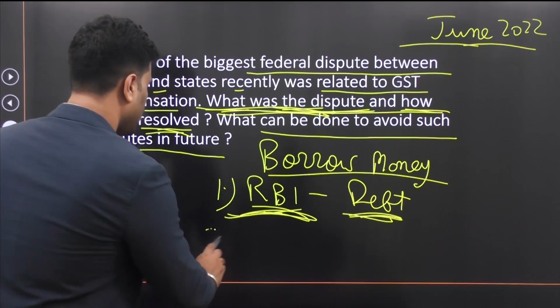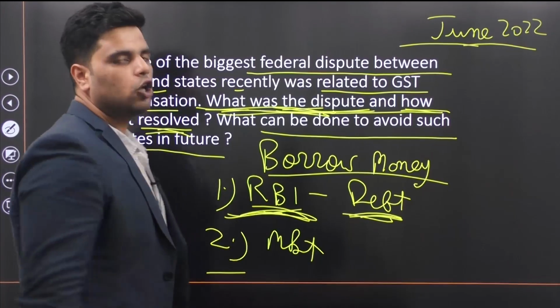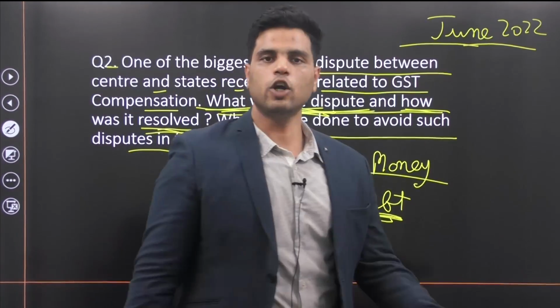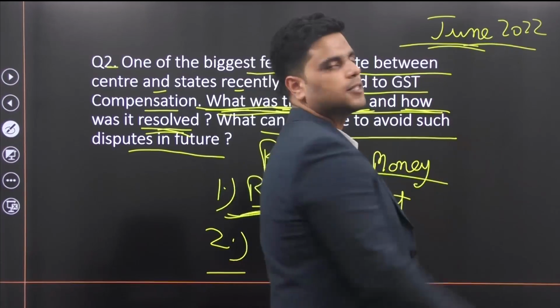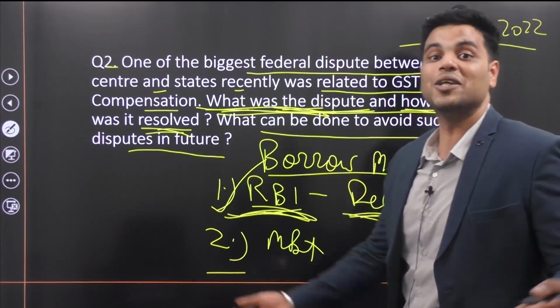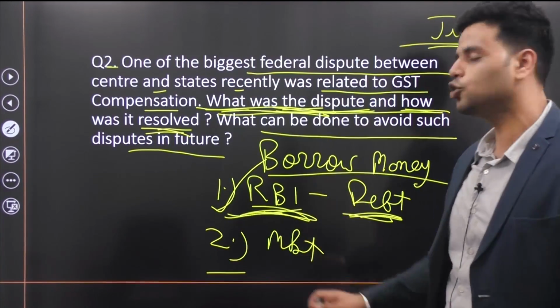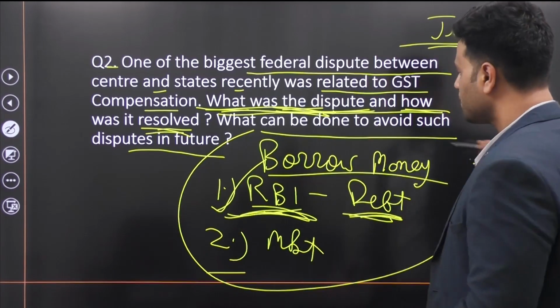The other window was borrow from market, and we are not obligated to fulfill your debt obligations through compensation cess. Right? So naturally states opted for the first option. They had no other choice because center said no categorically. So this dispute was resolved by giving states the option to borrow from these two windows.